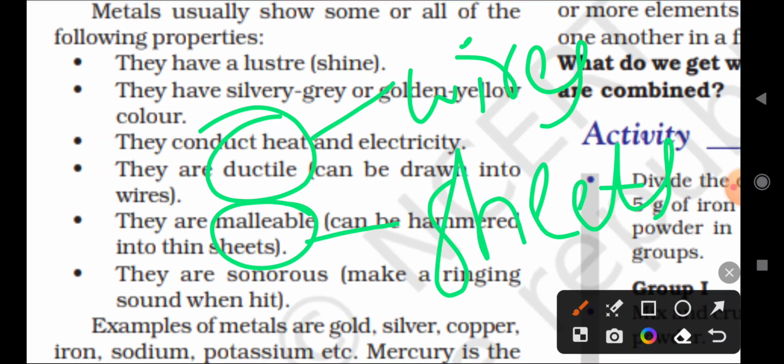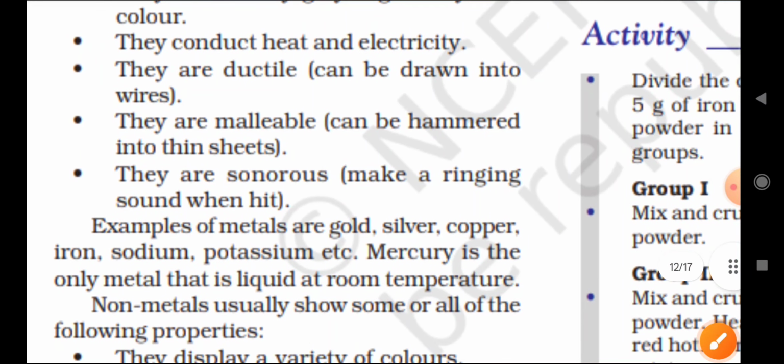Metals show both properties of ductile and malleable.